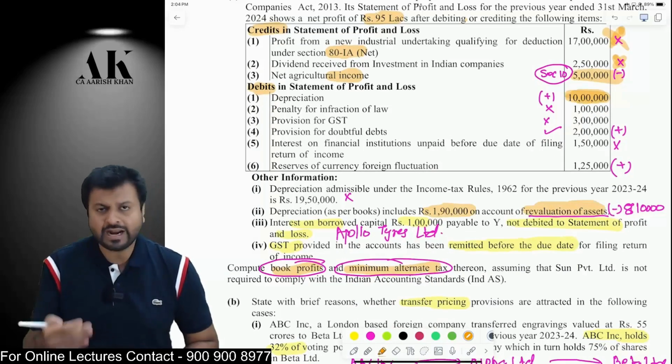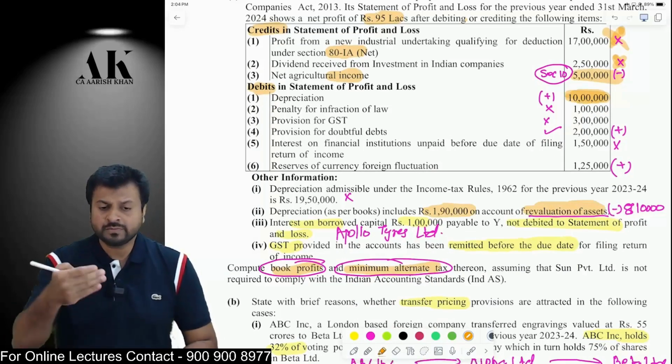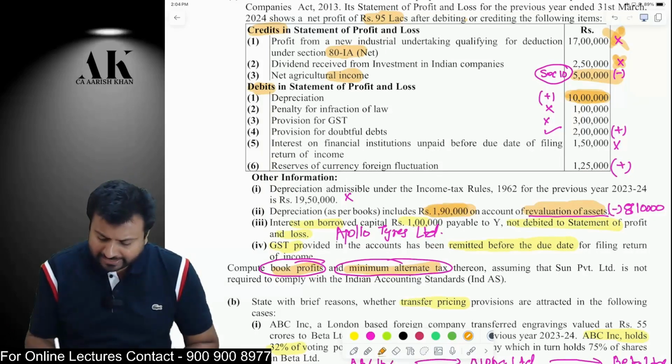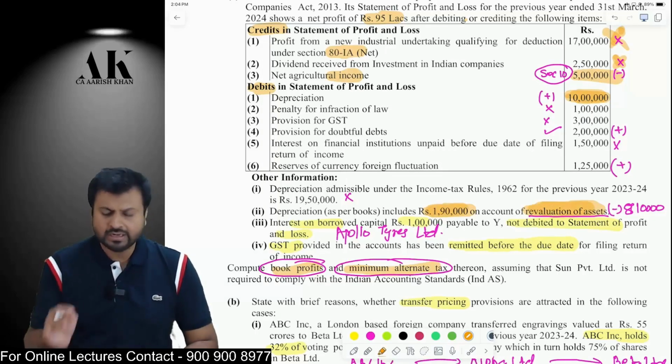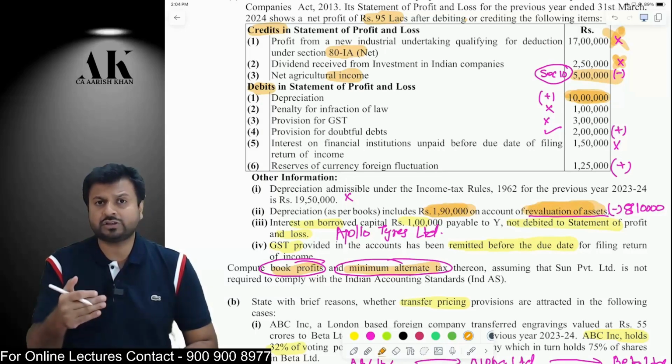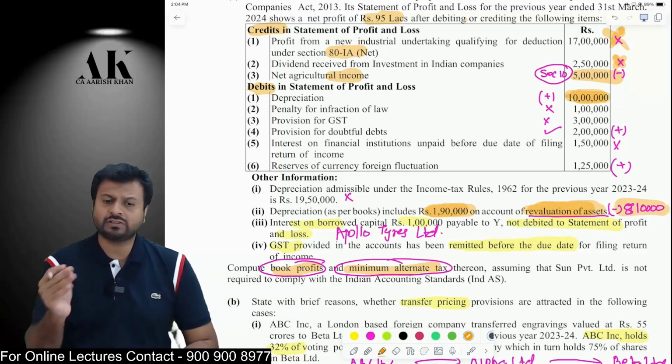Okay. So 10 lakhs you will add back, and other than revaluation you will reduce. How much is the other than revaluation? 1,90,000 is on revaluation of asset depreciation. Therefore, other than revaluation will be, out of 10 lakh, reduce 1,90,000, so 8,10,000 will be other than revaluation.